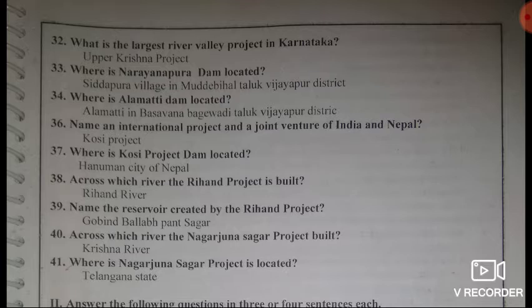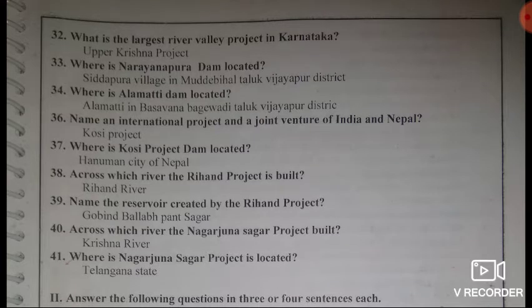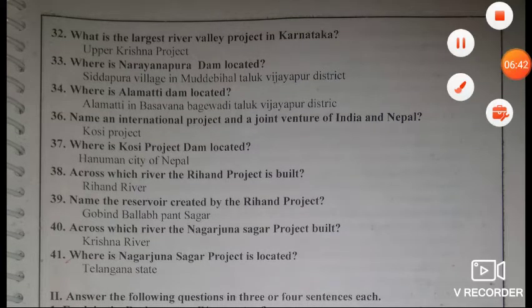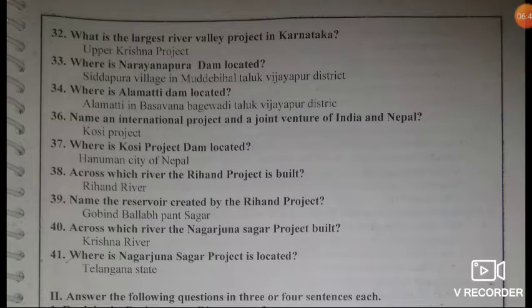Next question, where is Narayanapura Dam located? Answer, Siddhapura village in Muddebihal Taluk, Vijaypura district. The next question, where is Almatti Dam located? Answer, Almatti Dam is located in Basavana Bagewadi Taluk, Vijaypura district.